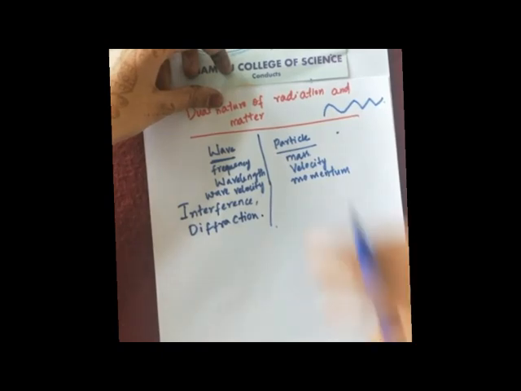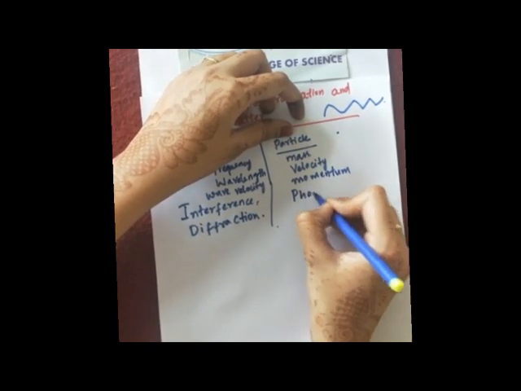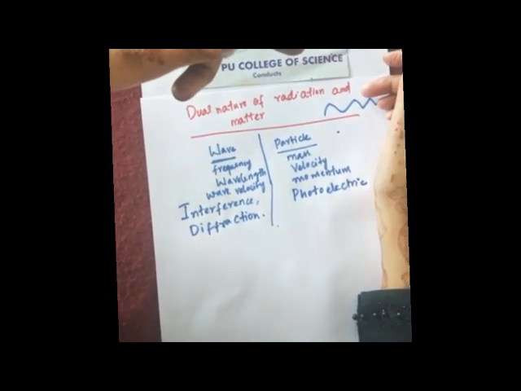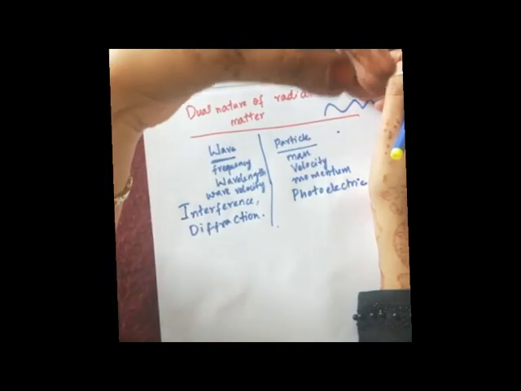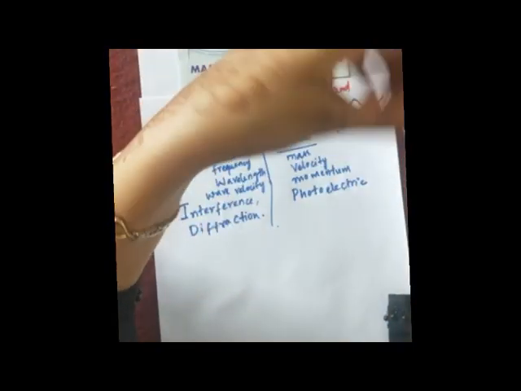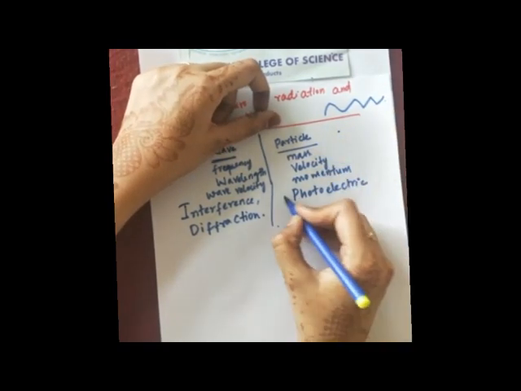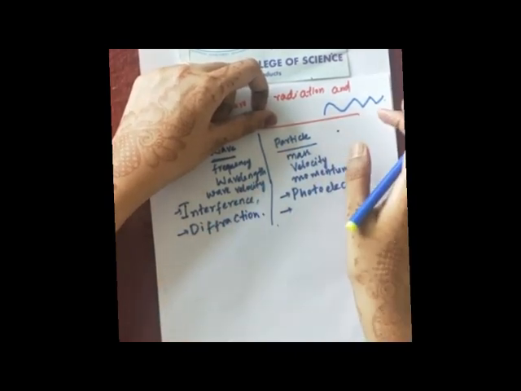Particle nature means, just now in the last video, we have learnt about photoelectric effect. What we learnt? Photon, light photon. Photon is nothing but a light particle. It is incident on a metal surface. All of its energy is being transferred to the electron. Electron takes its energy and then it will come out from the surface. Basically here we considered that the photoelectric effect experiment proves that light is of particle nature. This is one experiment to prove the particle nature of light.